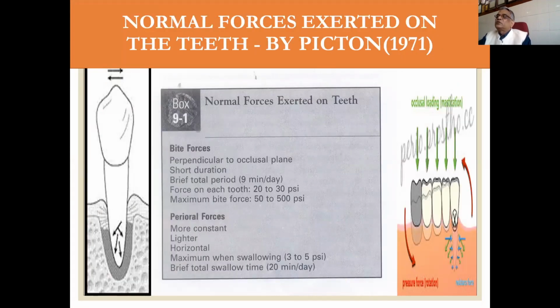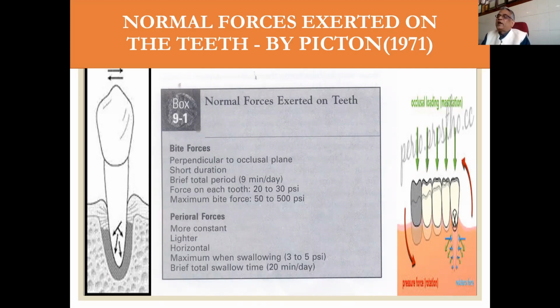What are the normal forces exerted on the teeth? As I told you, bite forces are perpendicular to the occlusal plane and of short duration. The brief total period is 9 minutes a day. If we calculate the force on a single tooth, that is 20 to 30 per square inch, and the maximum bite force is 50 to 500 per square inch. So you see, this is the